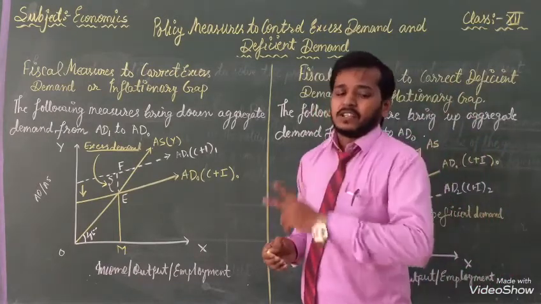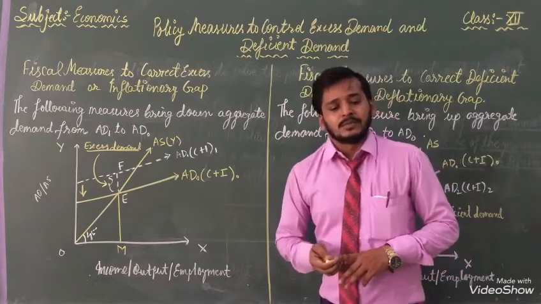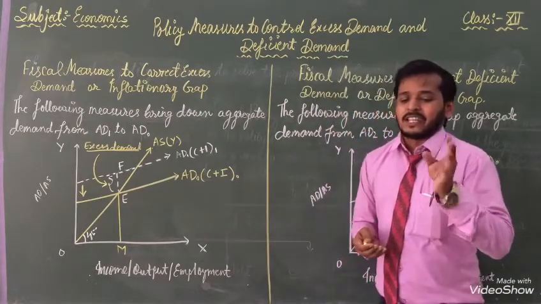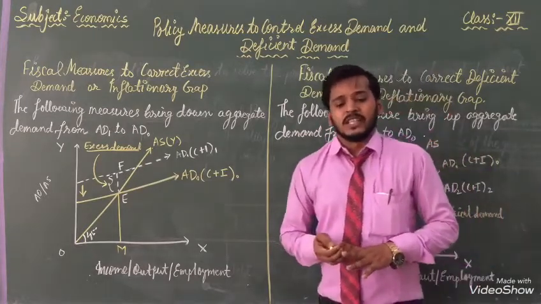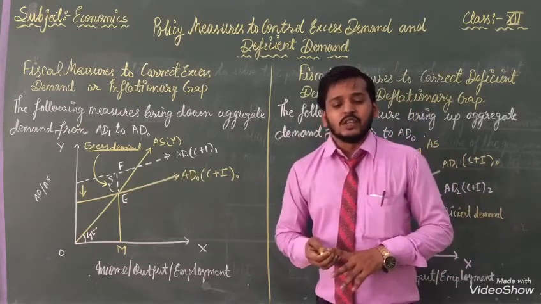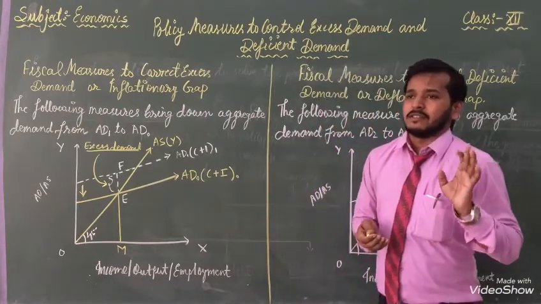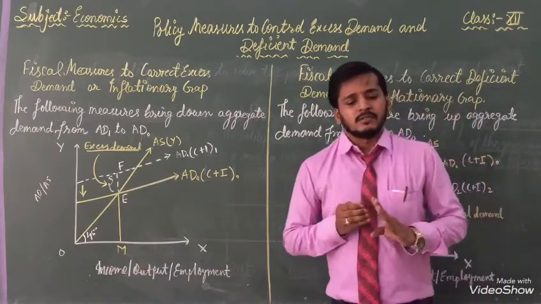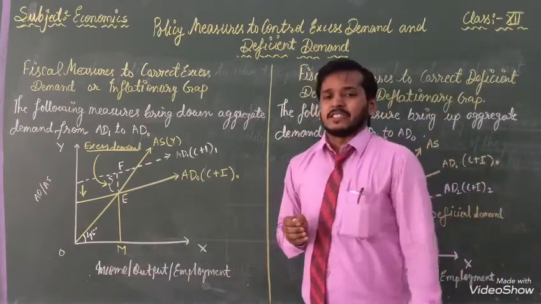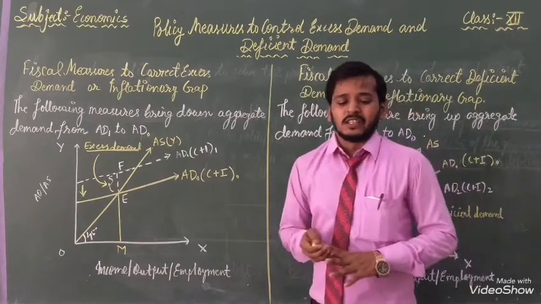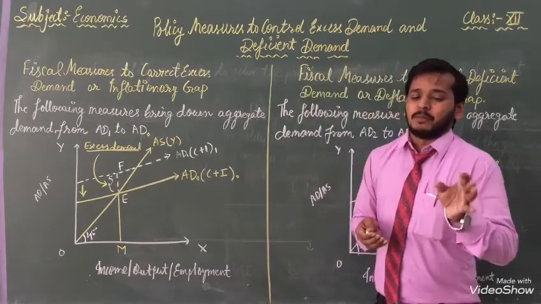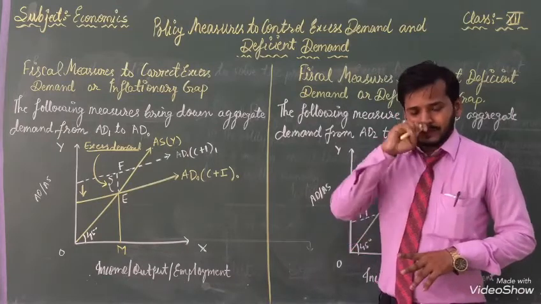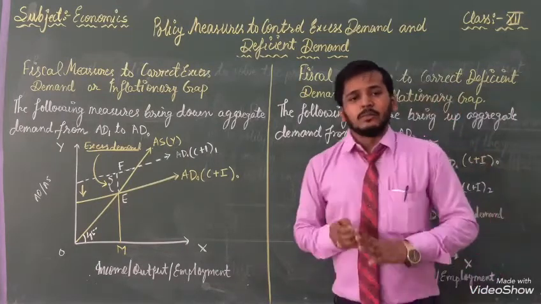After that, second I told you, public debts. It refers to borrowing by the government by issuing certain securities. On behalf of that, governments are taking public debts. To control the excess demand, first, the government should increase public debts or borrowing. Clear? This is the government policy.